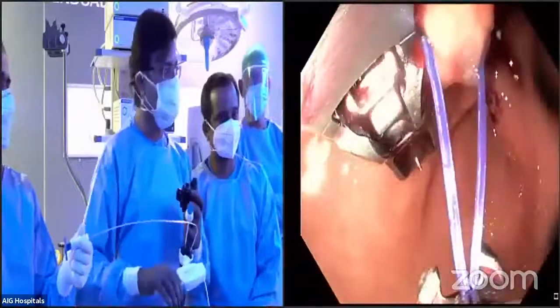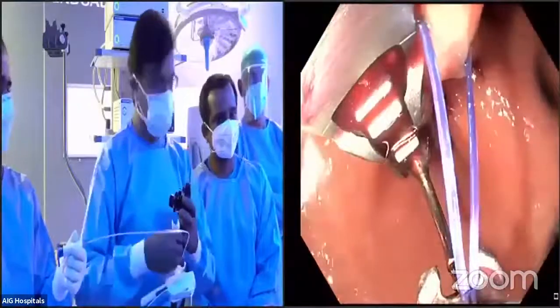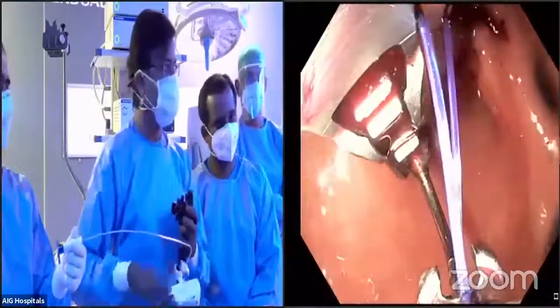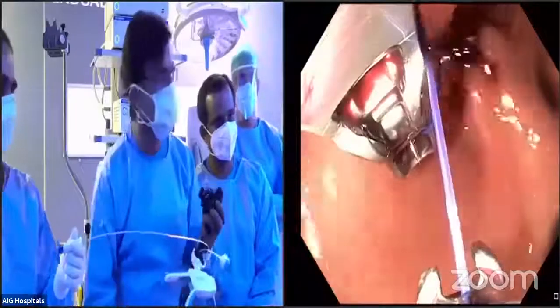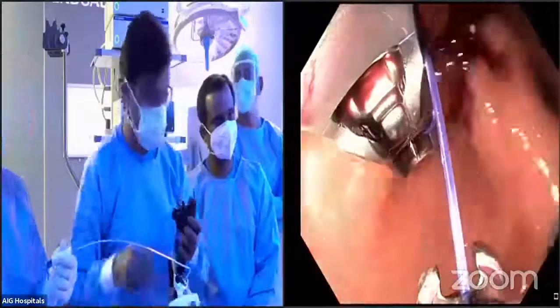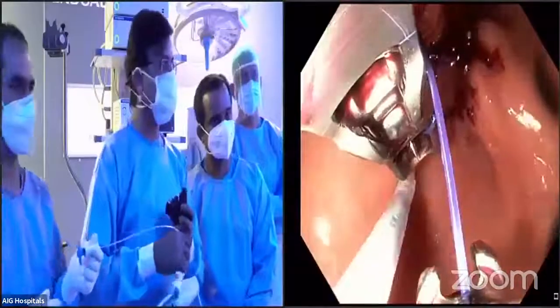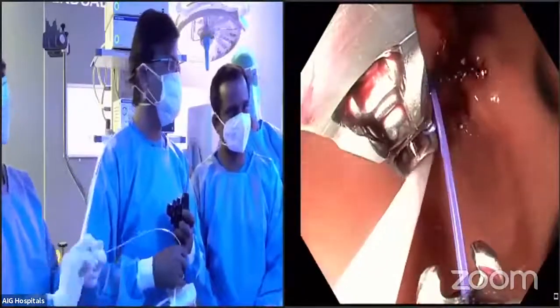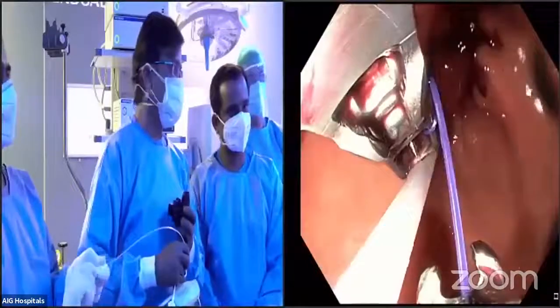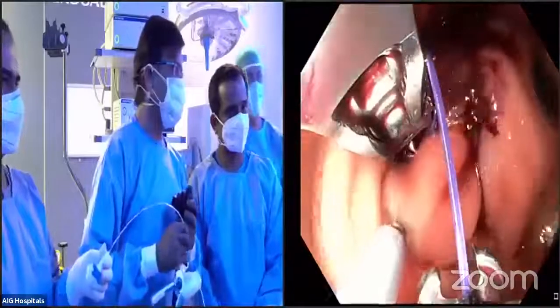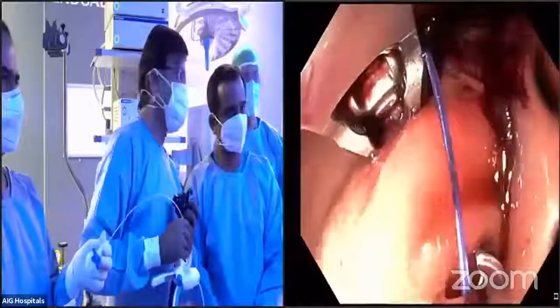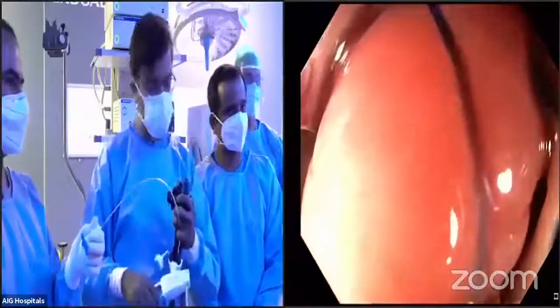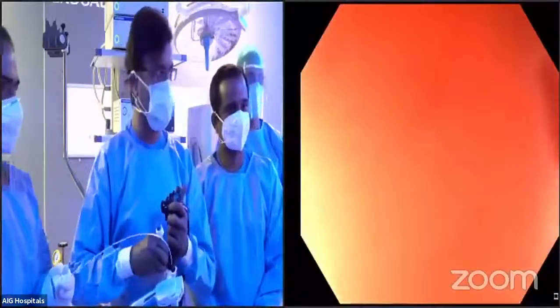Before that, as I told you, in the sequence of steps, load the suture and be ready. Okay, so now I'll go to the greater curvature. This typically takes around 45 minutes to 1 hour sometimes. It's a time-taking procedure, but the more robustly you put in your sutures, the better will be the outcome for the patient in terms of weight loss.